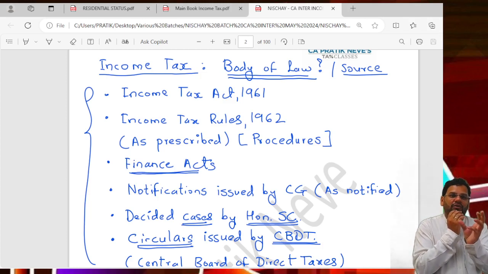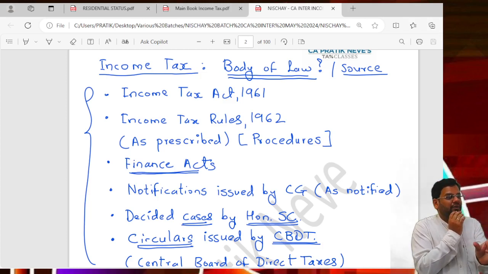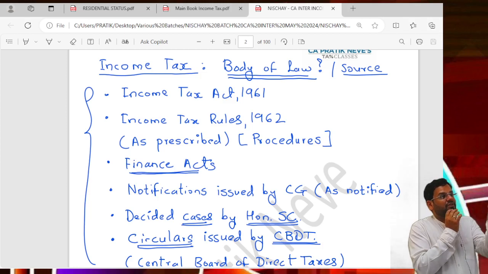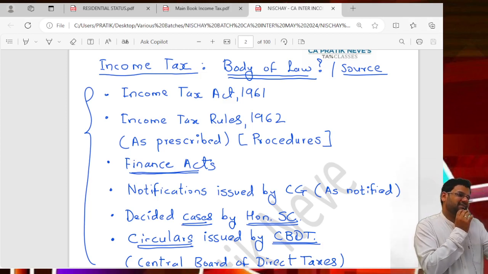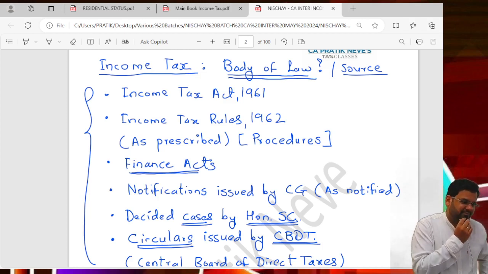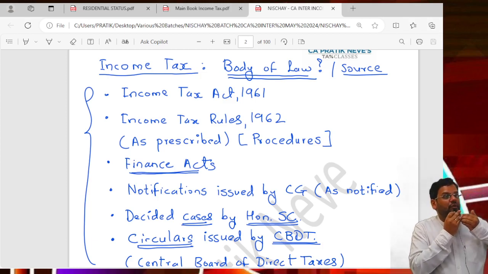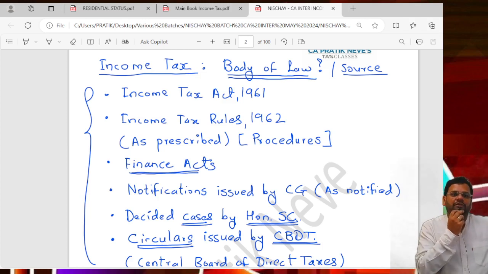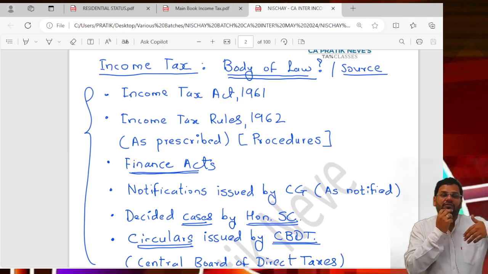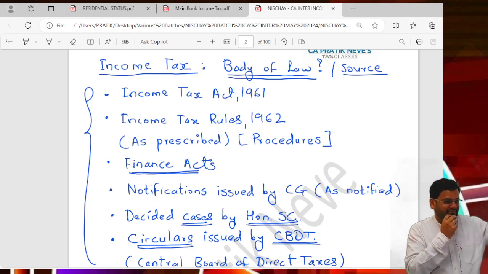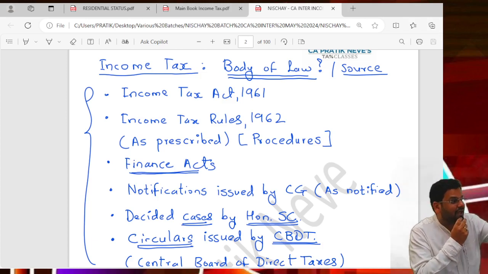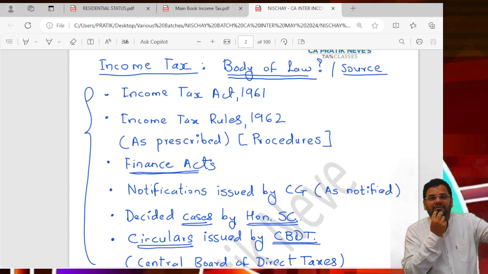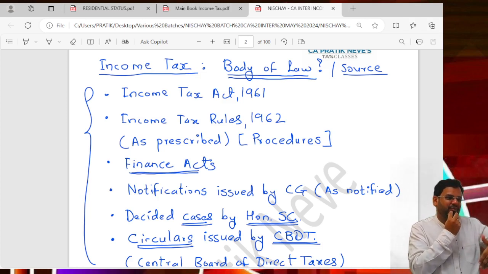So actually, in accounts, you have been doing accounts for so many days. What you call the financial year in accounts, I am calling the financial year in which income is earned the previous year. What is the logic? Now it's not like GST where I immediately do the calculation. I will wait. I will do a post-mortem. I will wait till 31st March 25, and after that I will calculate my income and tax for the PY 24-25.